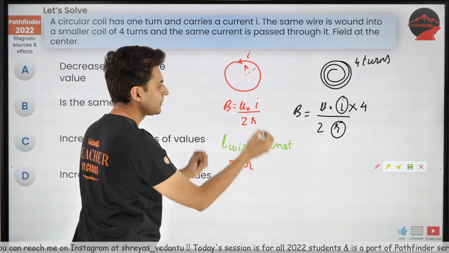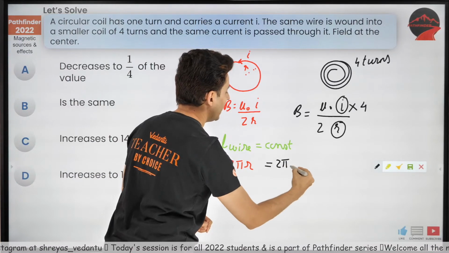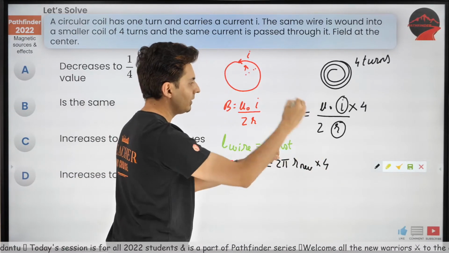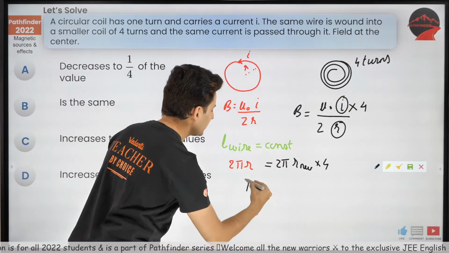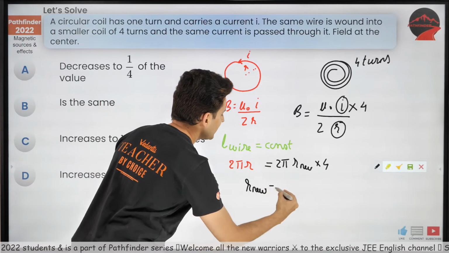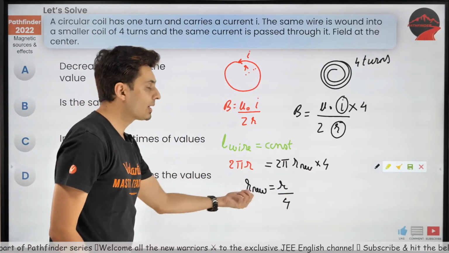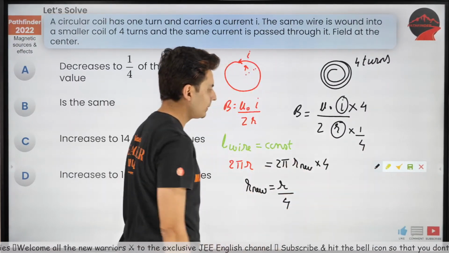That's the length of the wire. But in this case, the length of the wire will be 2 pi new radius but into 4. 2 pi r, 2 pi r, 2 pi r, 2 pi r. That's the total length of the wire. So don't you see that the new radius is actually the old radius divided by 4? It has become 4 times less. So shouldn't I multiply this by 1 by 4?